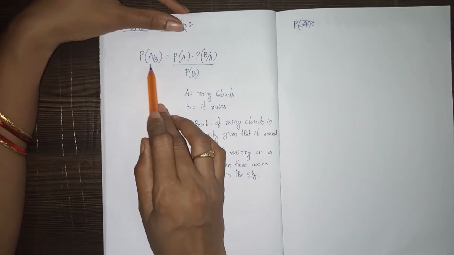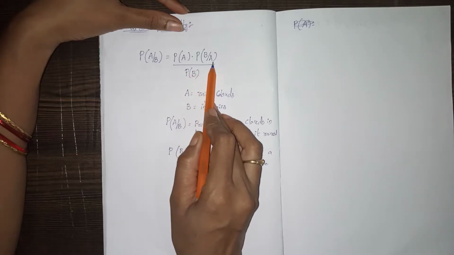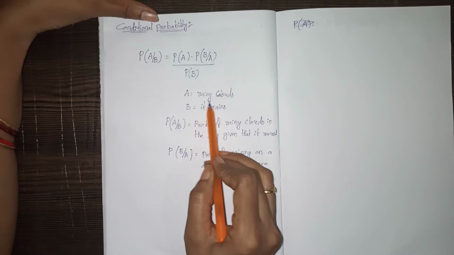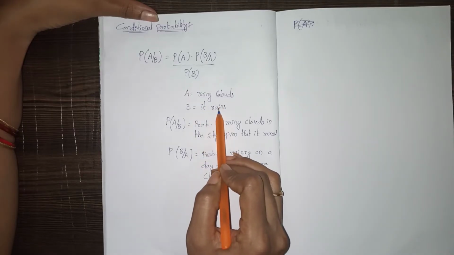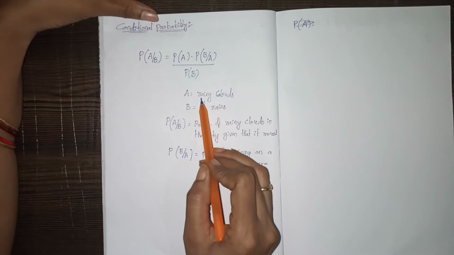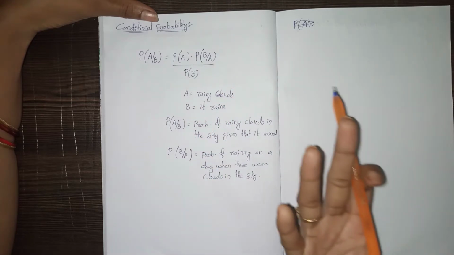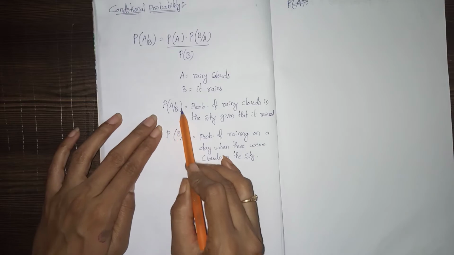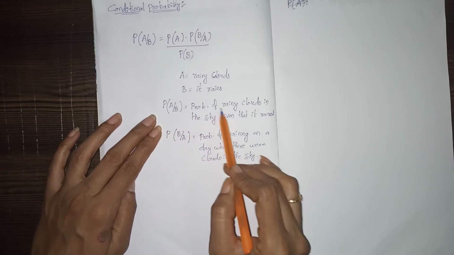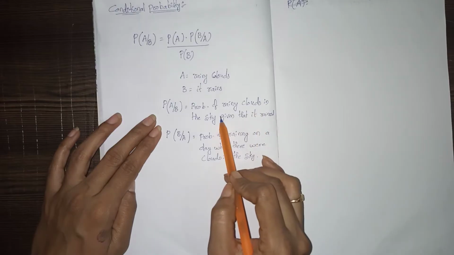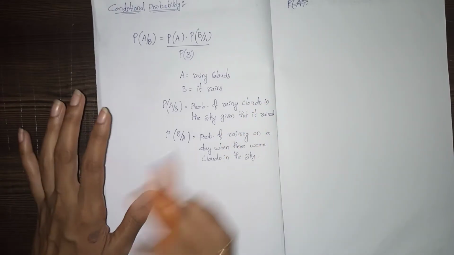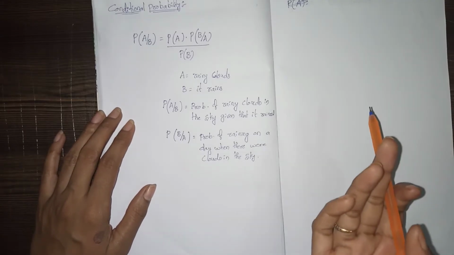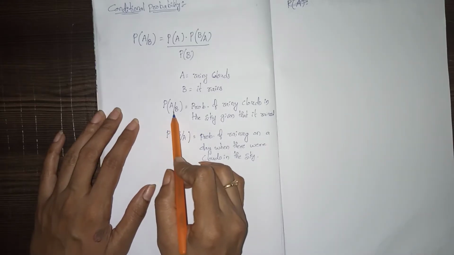See here. P of A given B equals P of A into P of B given A by P of B. Here we are taking A as rainy clouds and B as it rains. That means if we are having rainy clouds, definitely it will rain. Probability of A given B means we are going to find the probability of rainy clouds in the sky given that it rains. That means we find out whether, if there are rainy clouds, it will definitely rain or not. That is the meaning of probability of A given B.